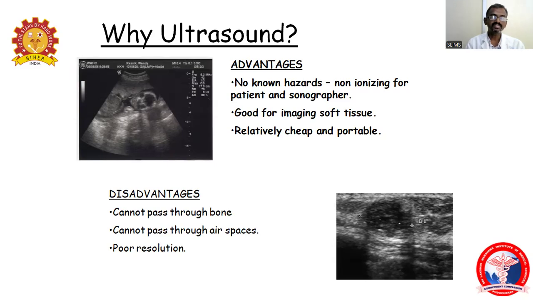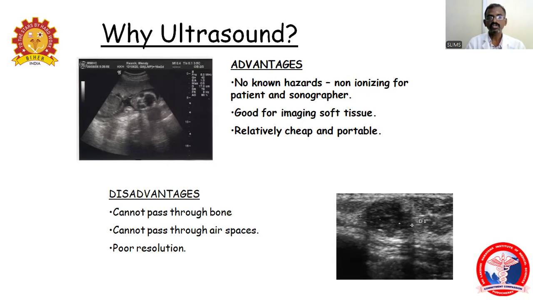The disadvantages are, mainly, that it cannot pass through the bones because of the calcium; penetration will be very low in the case of bones. It also cannot pass through air spaces, because air has a different velocity.